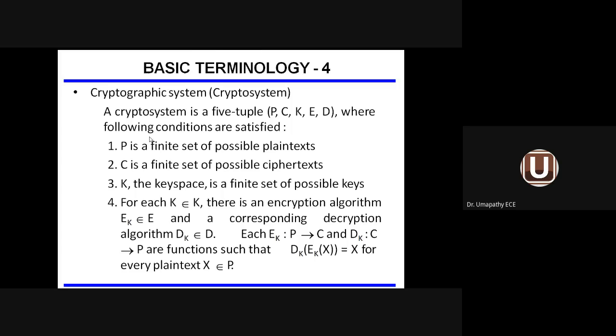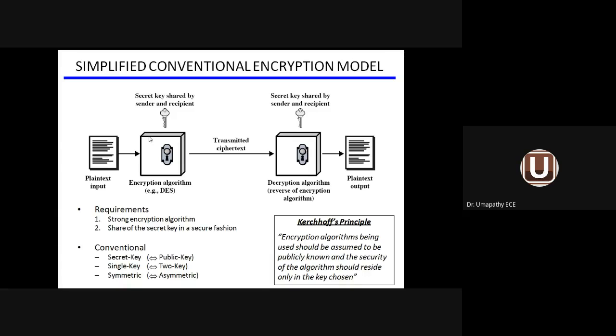We are writing this mathematically. Now you can see the diagram. Just have a look at the diagram for a minute. This model is called the simplified conventional encryption model. Look at the diagram; we are coming across figure number 3. Two diagrams we have already come across: one is the network security model, the second is the network access security model. The third one is the conventional encryption model.